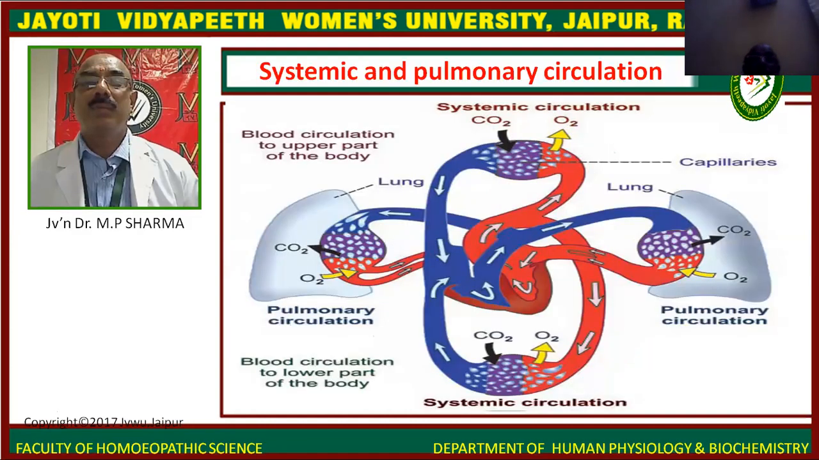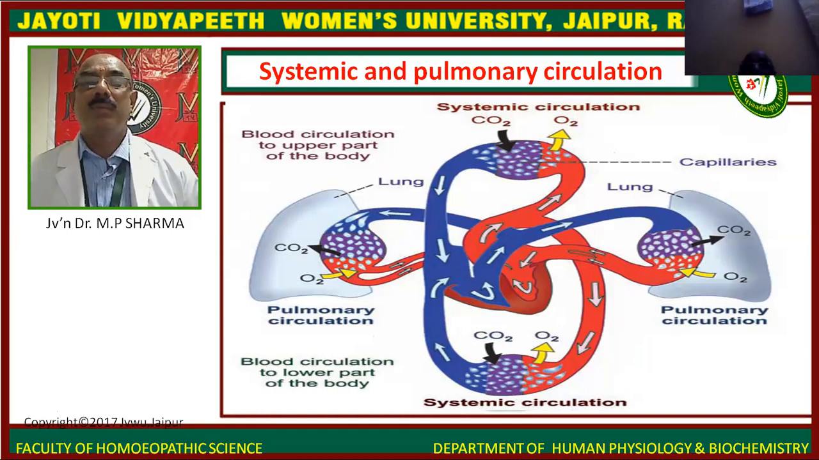So this is the diagram in which we can understand the systemic and pulmonary circulation. We can see here the red color and bluish color. Two colors are there. Where the red color is there, that means the oxygen is more there.